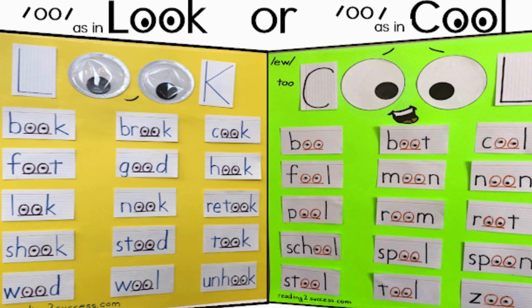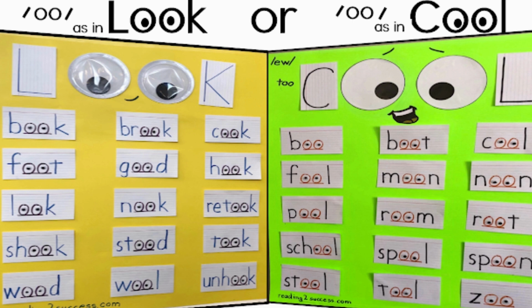So let's learn first the short vowel oo. Look, book, brook, cook, foot, good, hook, look, nook, retook, shook, stood, took, wood, wool, unhook.